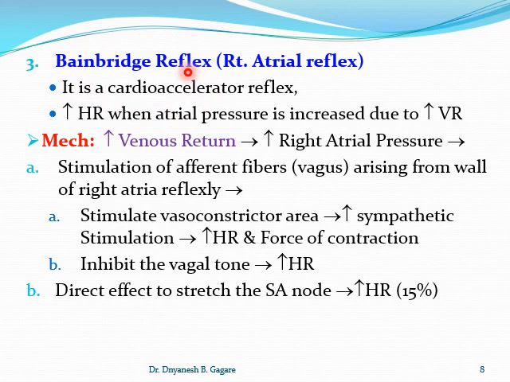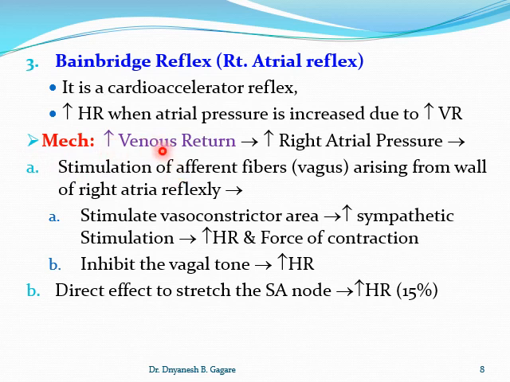Now how does it work? It is very simple. Heart rate increases when atrial pressure is increased due to the venous return. When venous return increases, the heart rate should increase, because whatever blood is collected in the heart by increasing venous return should be pumped to the circulation by increasing heart rate. And this reflex is called the Bainbridge reflex.